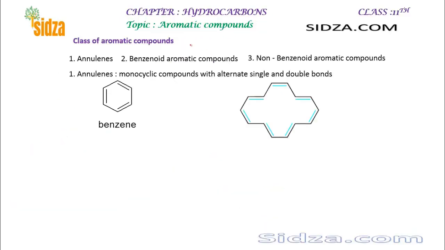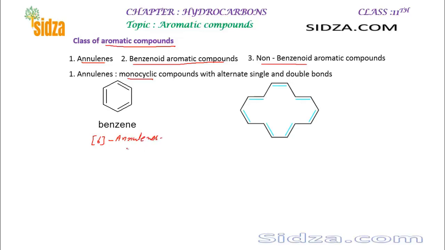Now how do we classify the aromatic compounds? Aromatic compounds are classified into 3 main categories: annulenes, benzenoid aromatic compounds, and non-benzenoid aromatic compounds. Annulenes are monocyclic compounds like benzene and like this molecule, and benzene will be called a [6]annulene.